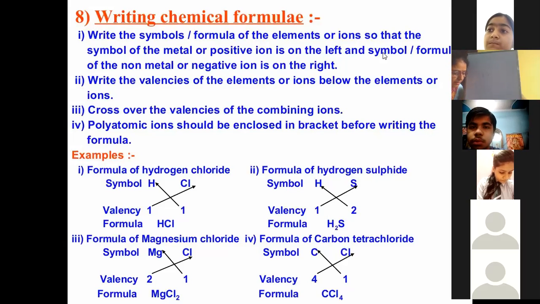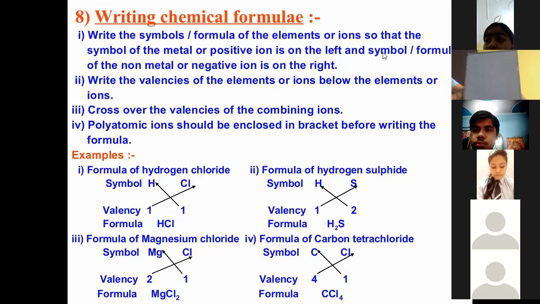Which elements are involved? Magnesium chloride. Magnesium and chlorine. Very good. In the same manner, I ask you aluminum oxide. Ma'am, aluminium and oxygen. Yes, aluminum and oxygen. From the name itself, you can judge how many elements are involved. Like if I ask you to write down the formula of calcium oxide.